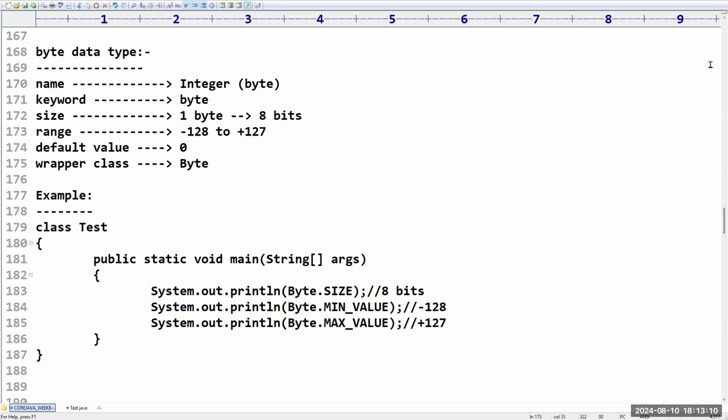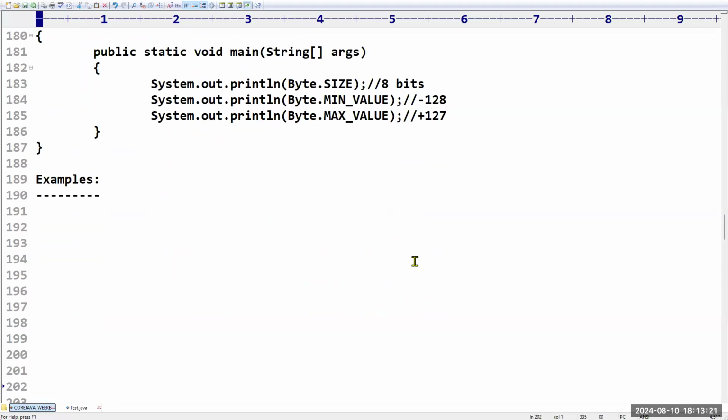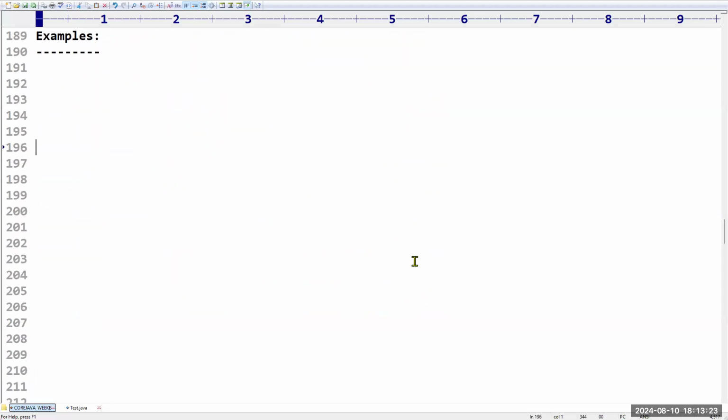Right, good. Next, after that, I want to take some examples for better understanding. Now tell me, I am taking some lines. byte b = 10. Is this statement valid or invalid? Valid. Why is it valid? Because we are giving a perfect value, right?